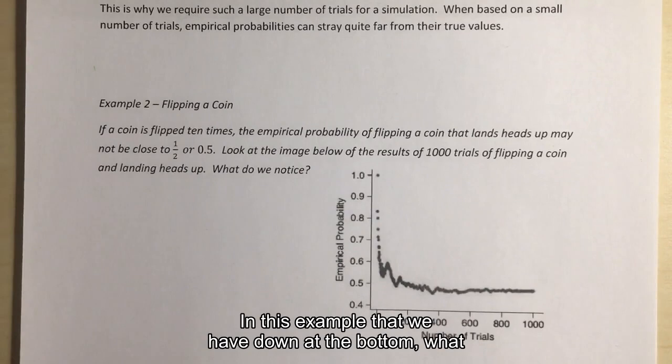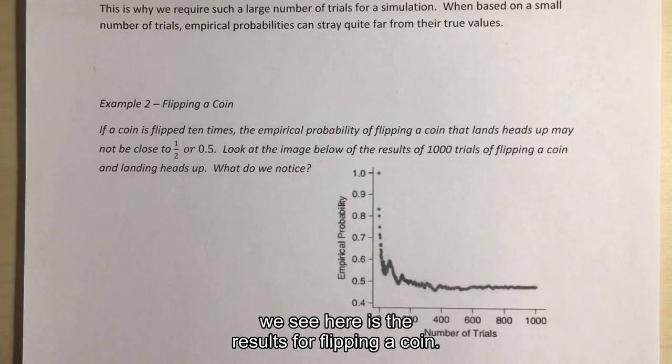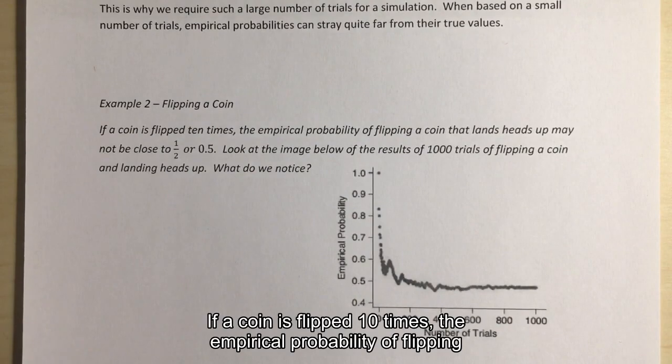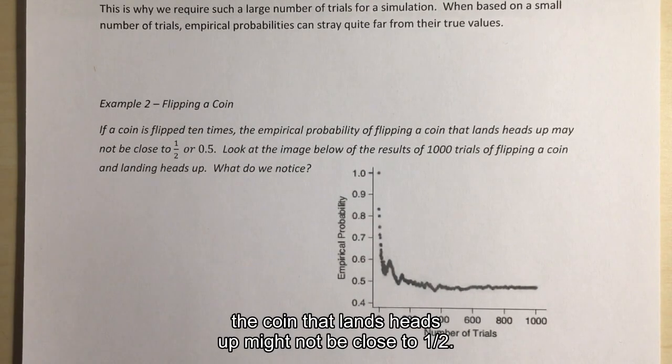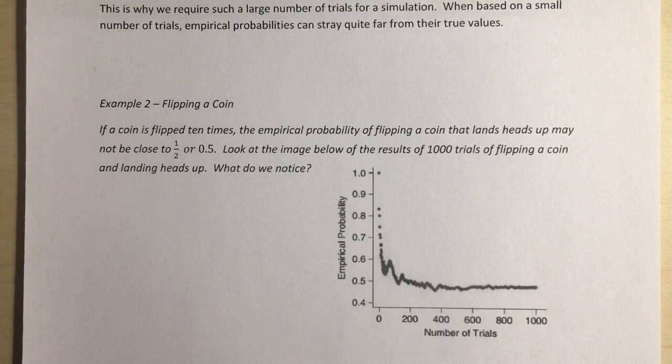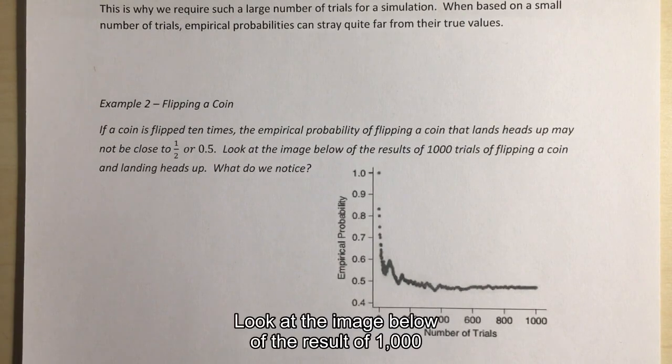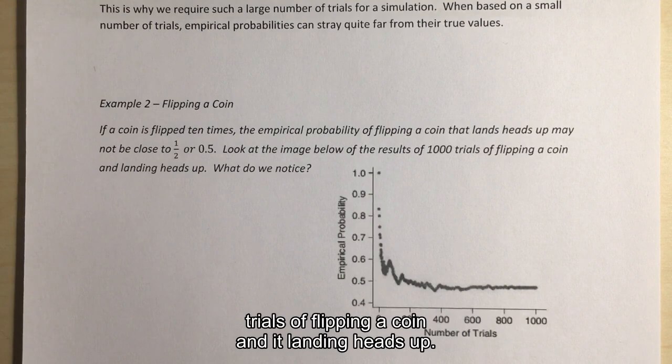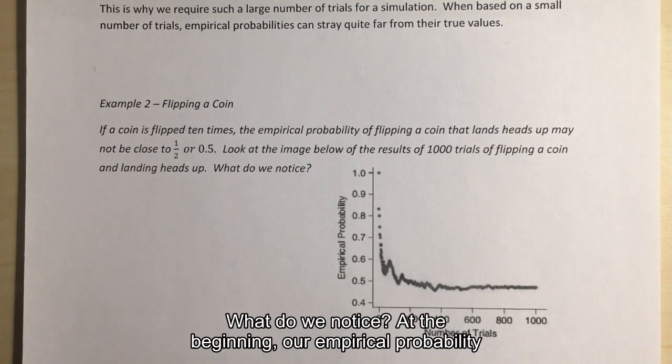In this example at the bottom, we see the results for flipping a coin. If a coin is flipped 10 times, the empirical probability of the coin landing heads up might not be close to 1/2. Look at the image below of the result of 1,000 trials of flipping a coin and it landing heads up. What do we notice?